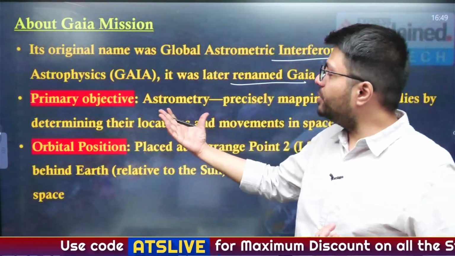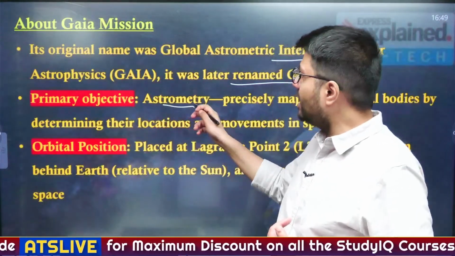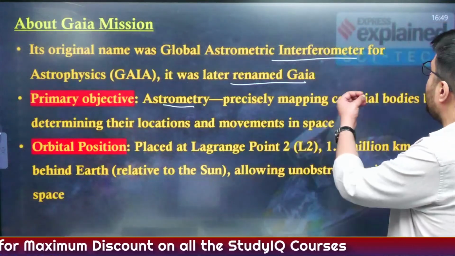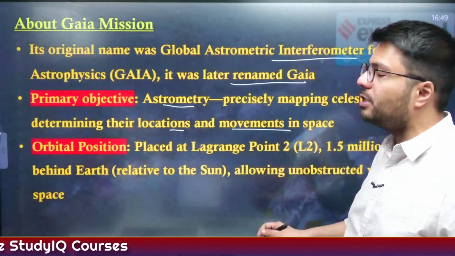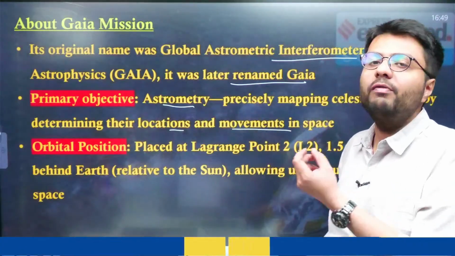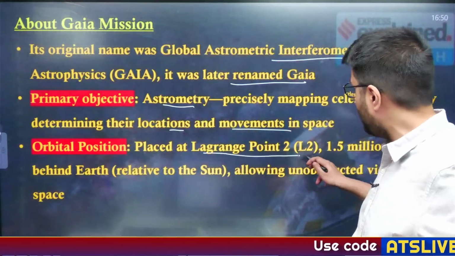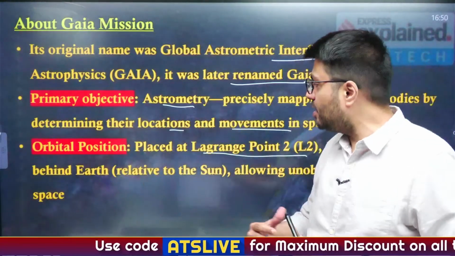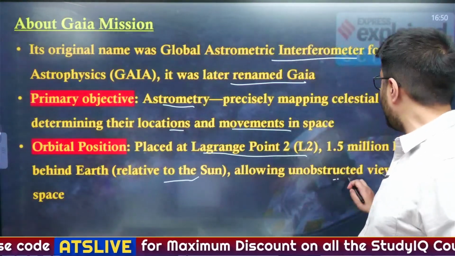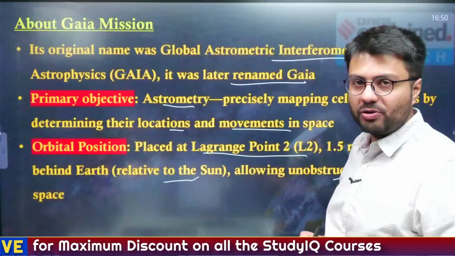The primary objective of this mission is to conduct astrometry, which is precisely mapping celestial bodies by determining their locations and movements in space. For this, the spacecraft was positioned at Lagrangian point L2, which is 1.5 kilometers behind the Earth relative to the Sun, allowing an unobstructed view of space. Understand?